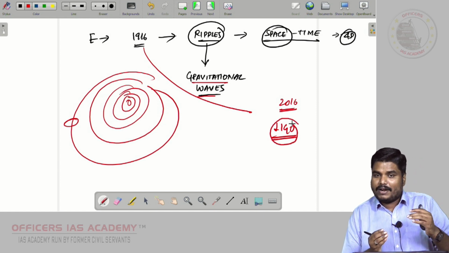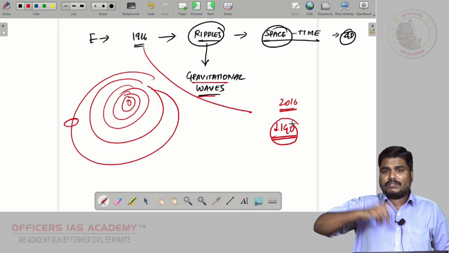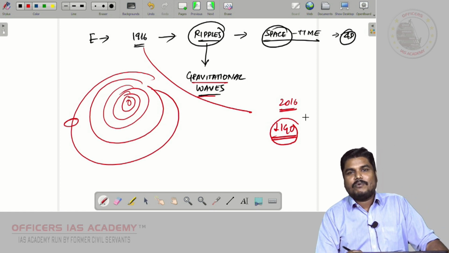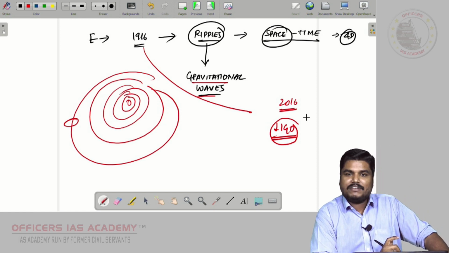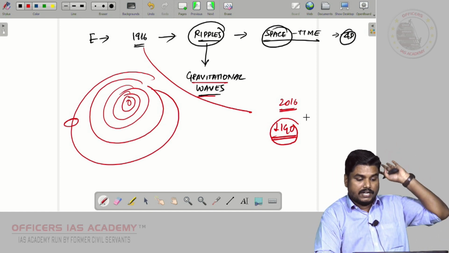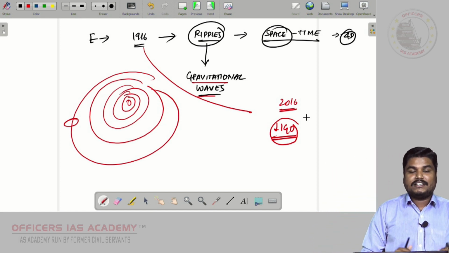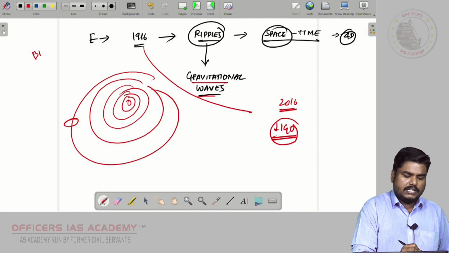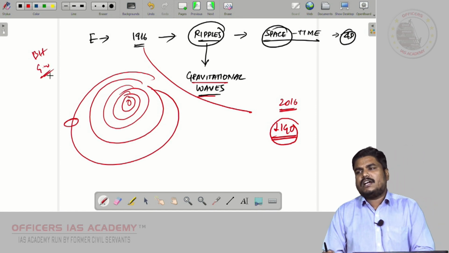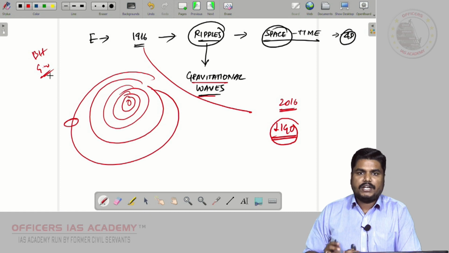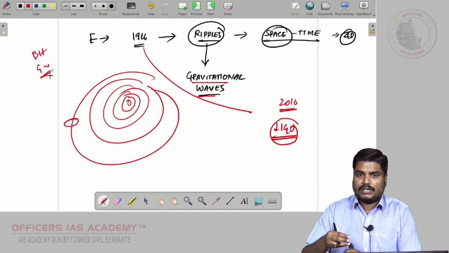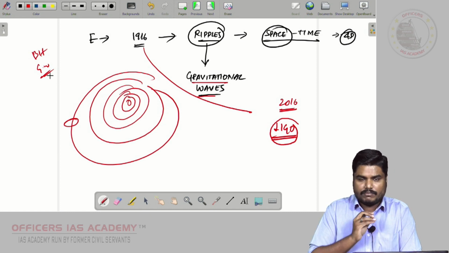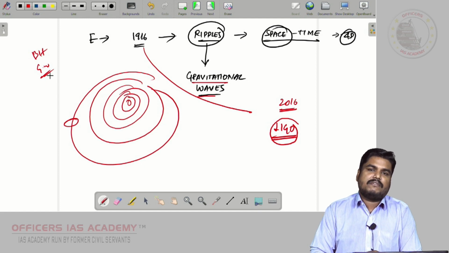For recording gravitational waves in 2016, in 2017 the Nobel Prize for Physics was given for this particular observation of gravitational waves. So Einstein, in 1916 itself, spoke about gravitational waves, black holes, etc. So this is about black holes and gravitational waves. Too many articles are coming in The Hindu based on black holes, gravitational waves, stars and neutron stars in general, LIGO observatories. So I thought of explaining some basics about black holes and gravitational waves.